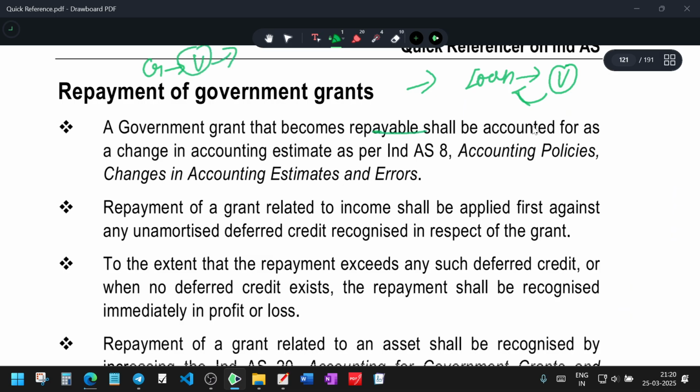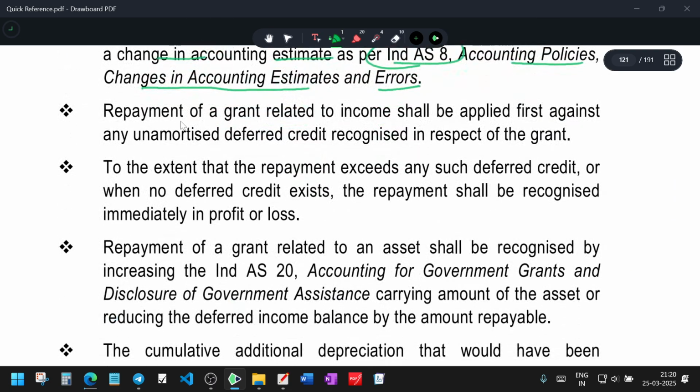Government grants that become repayable shall be accounted for as a change in accounting estimate as per Ind AS 8, Accounting Policies, Changes in Accounting Estimates and Errors. The repayment of a grant related to income shall be applied first against any unamortized deferred credit recognized in respect of the grant. So first, how you account: there will be an unamortized credit in the books of account. That will go for repayment.